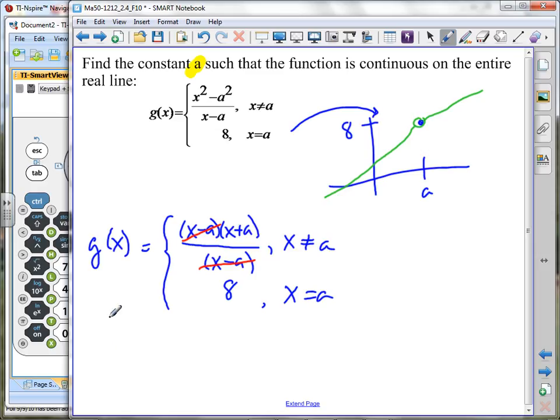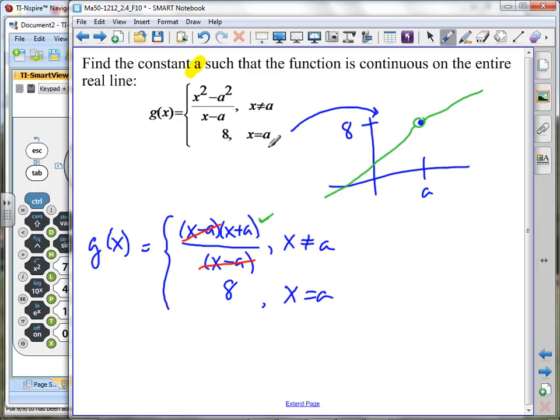Now, that hole that's created with this graph right here is plugged by what? The hole created by this graph is going to be filled in by what? By this one, yeah.